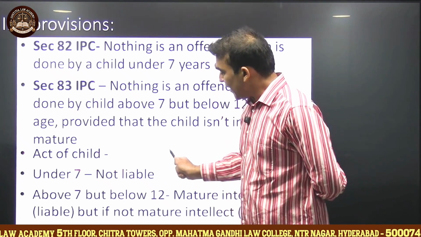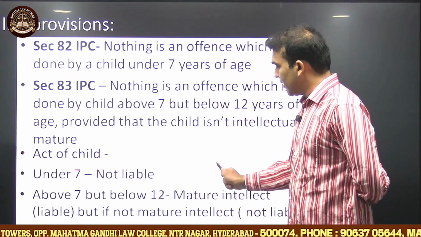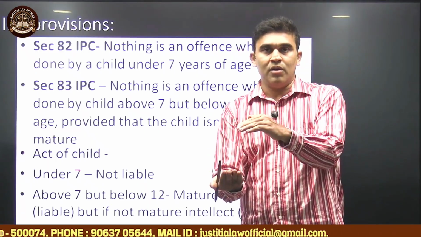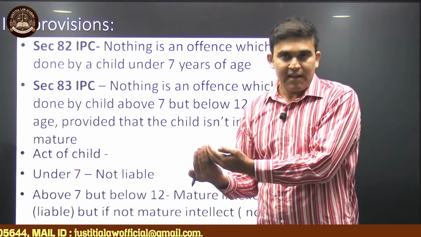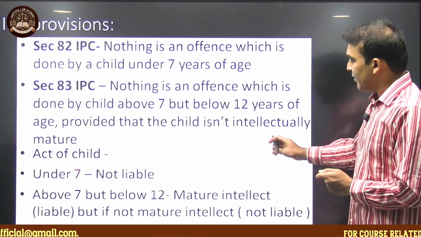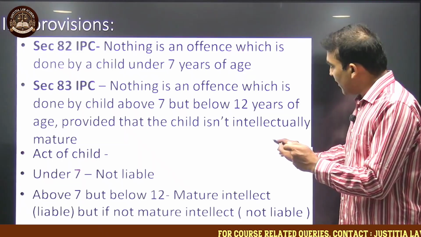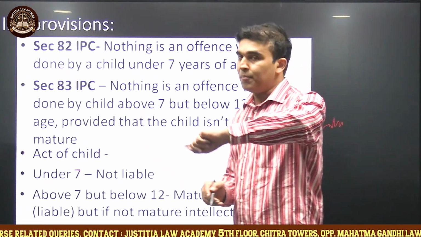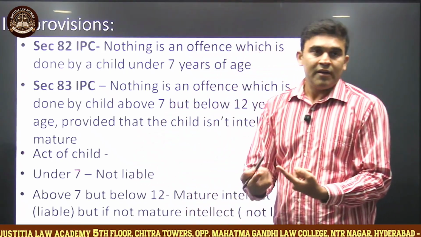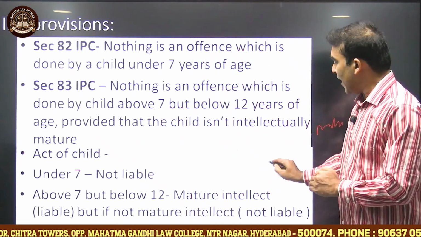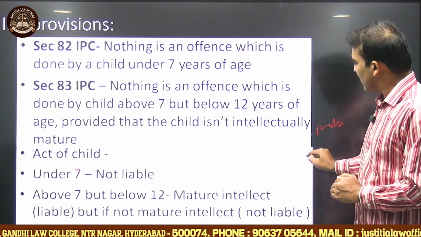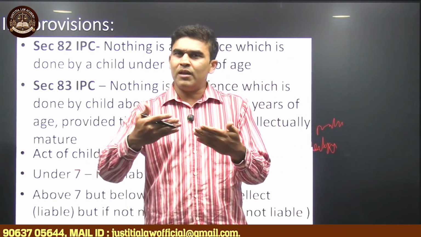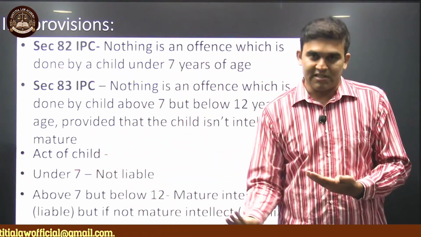Then the same IPC under section 83 is also telling us that certain acts of the child, if they are committed by a child who is between 7 to 12 years of age, if it can be proved that this child between 7 and 12 has mental maturity, then he is liable and he will be punished as per law. But what if the child does not have any kind of intellectual, mental maturity? What is intellectual maturity? Knowing about the consequences of the actions.